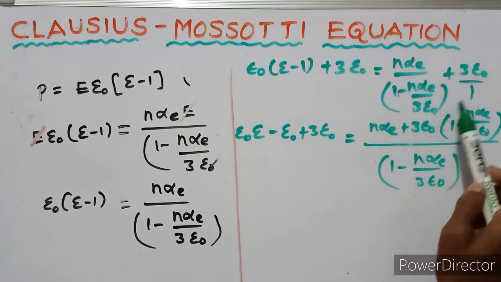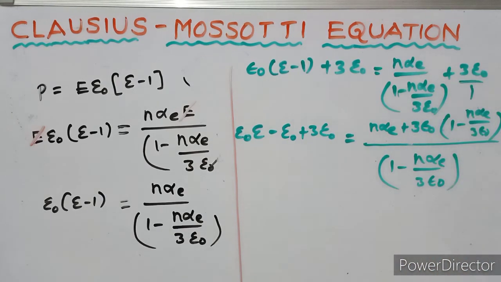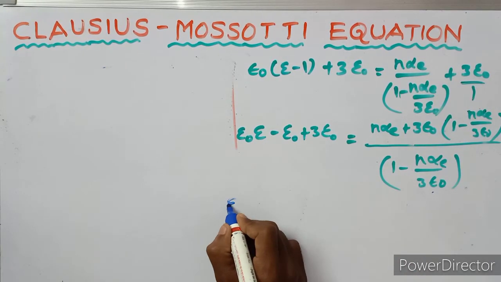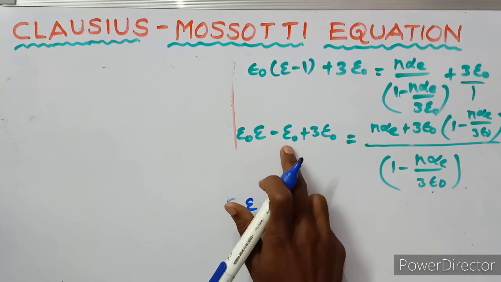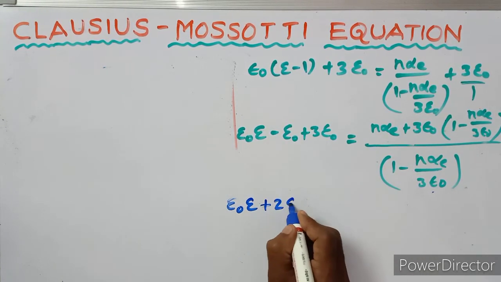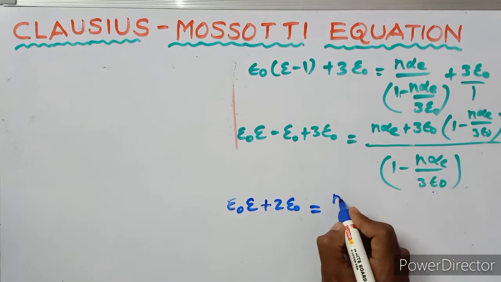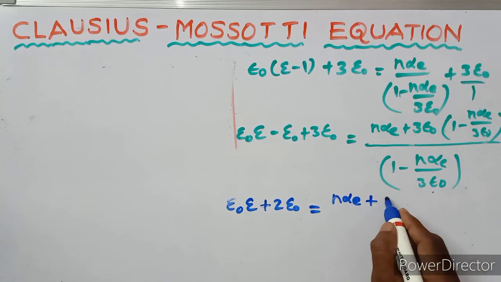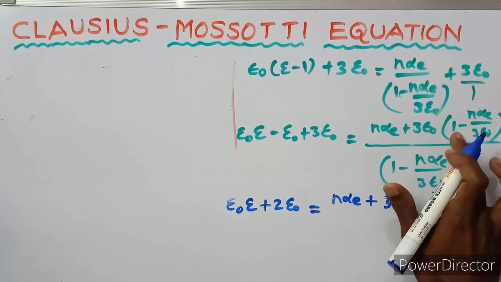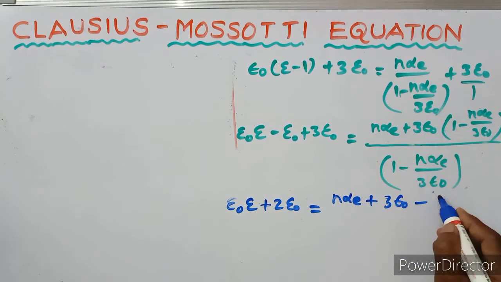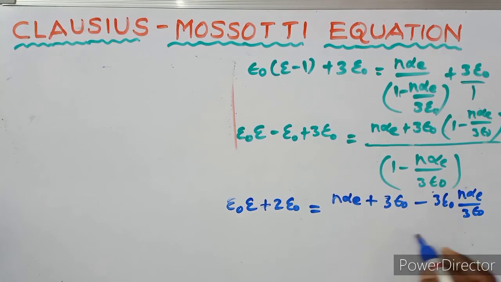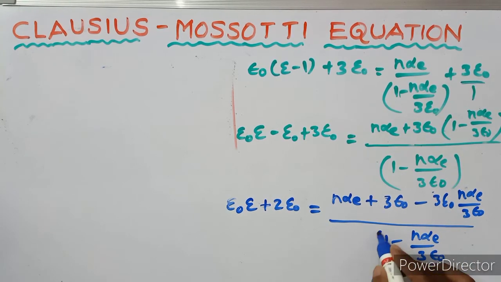So the numerator is n alpha_e plus 3 epsilon naught times 1 minus n alpha_e over 3 epsilon naught, giving epsilon naught epsilon_r plus 2 epsilon naught on the left.